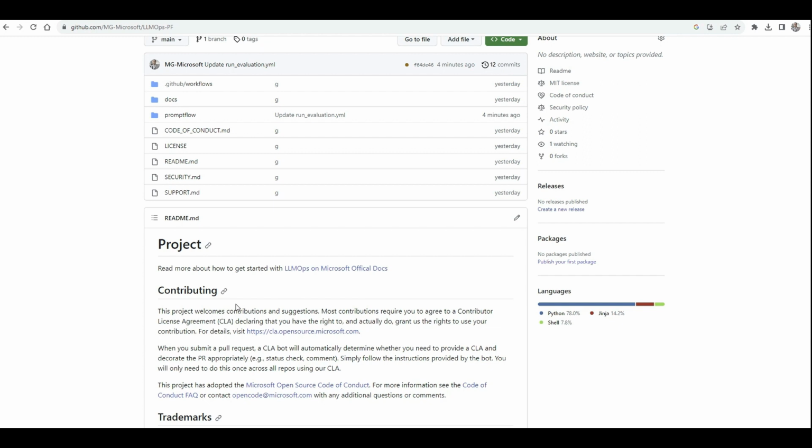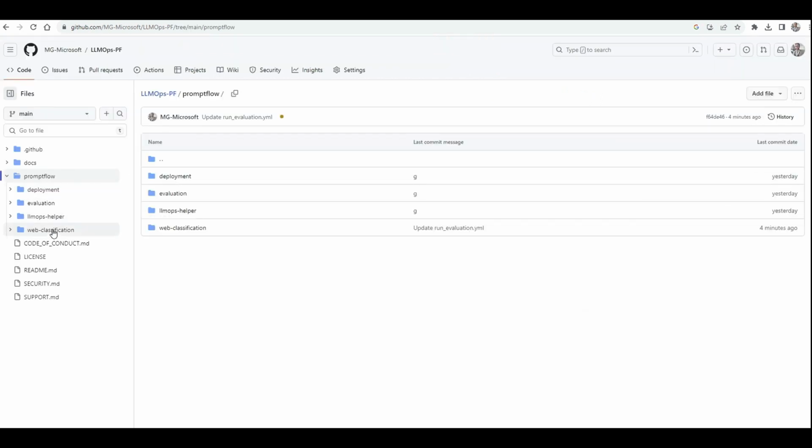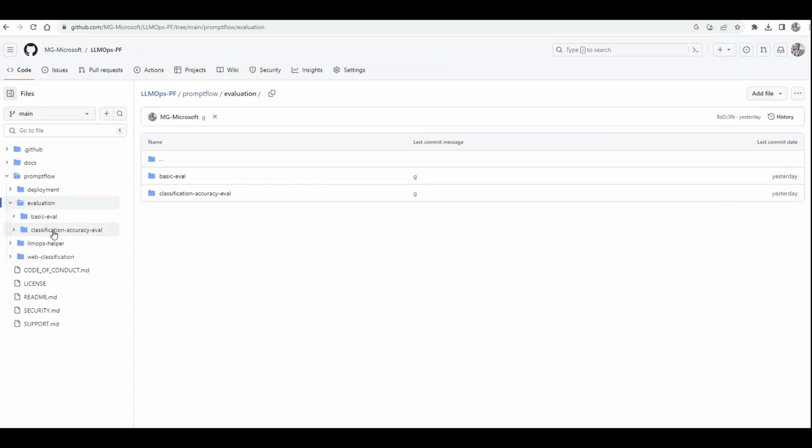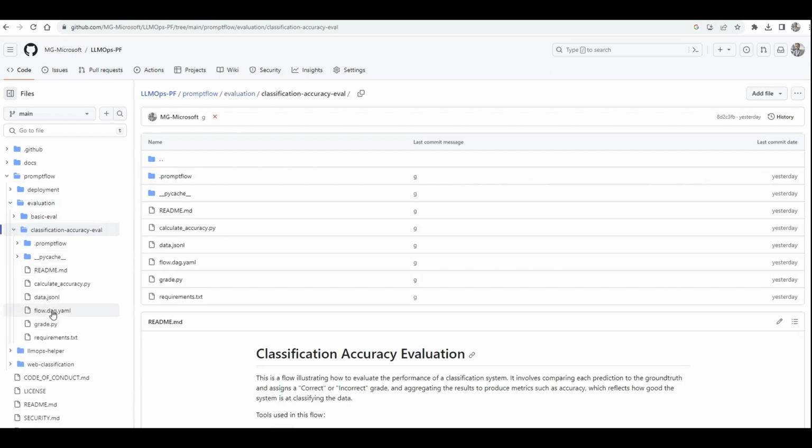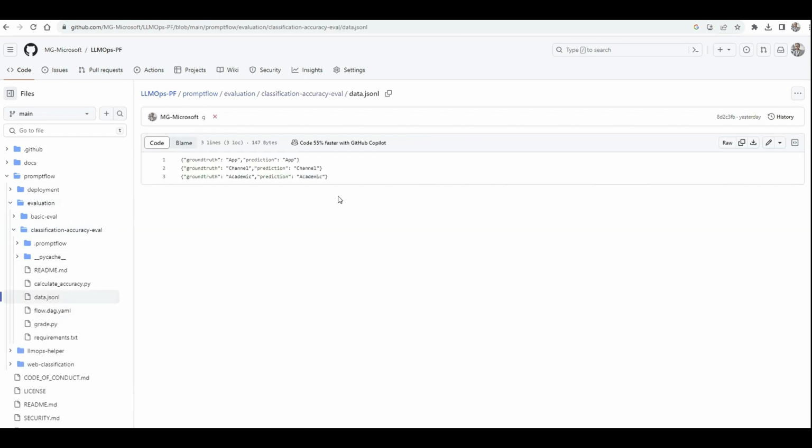By the way, when you say evaluation, how did you get a sample data set to evaluate? It was already in the repo. If I go to the prompt flow, on the evaluation accuracy, you see there's a data JSON. There you go. That was the example that we saw deployed in prompt flow to test the solution. So we tested that, and there is actually a threshold to pass. If we pass the threshold of the accuracy, let's say more than 90%, then it registered that as a model in Azure ML. We saw that.